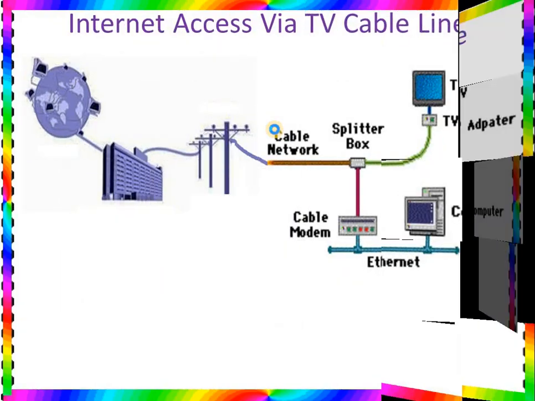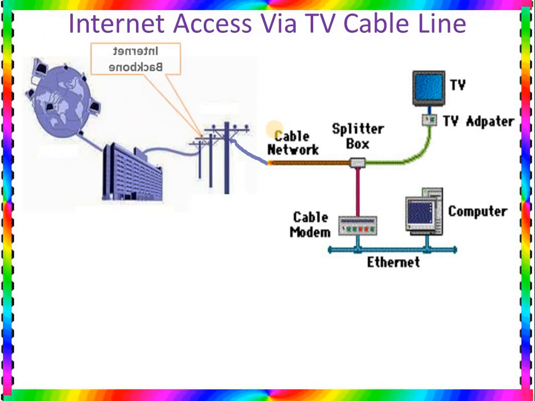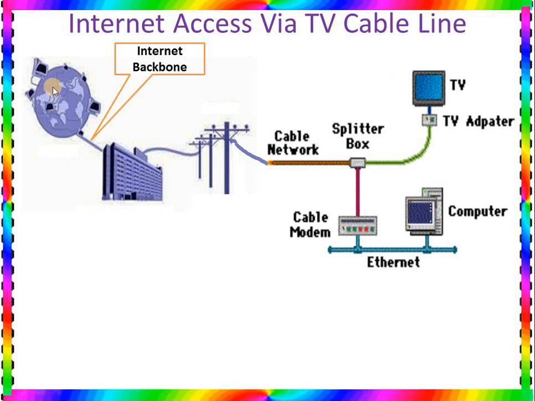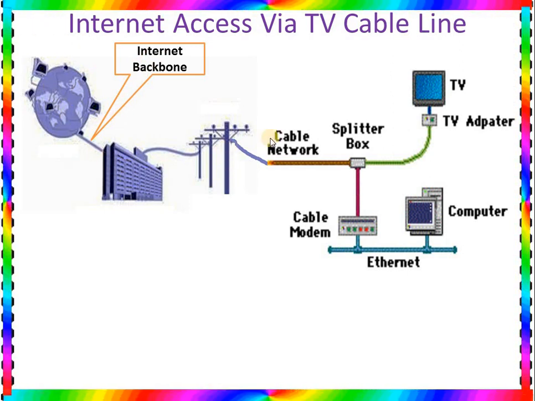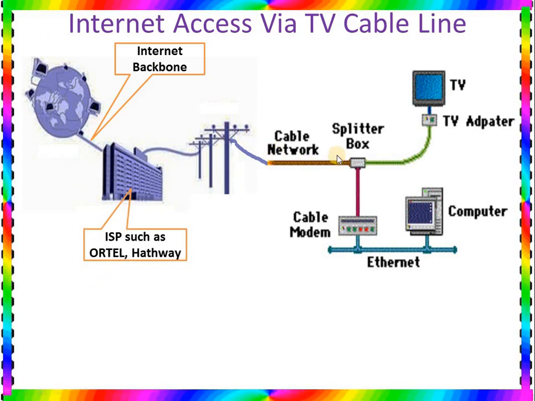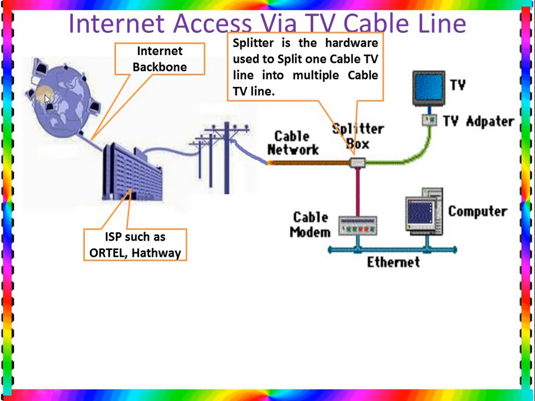The next is internet access via TV cable. So how can we connect with the internet by using TV cable? The same thing. The internet backbone is connected with the ISP, and the ISP is connected with the cable network, and the cable network is connected with the computer by using a cable modem. So here you can say the same thing happens.